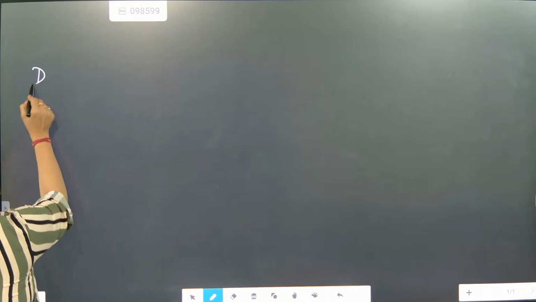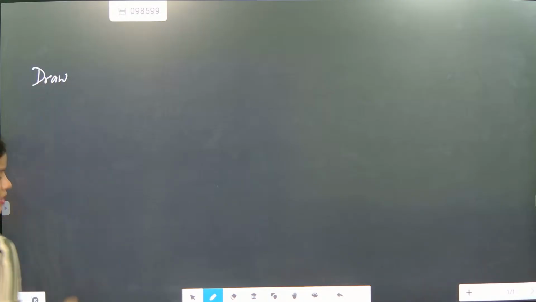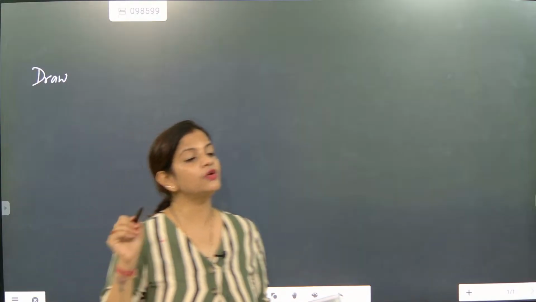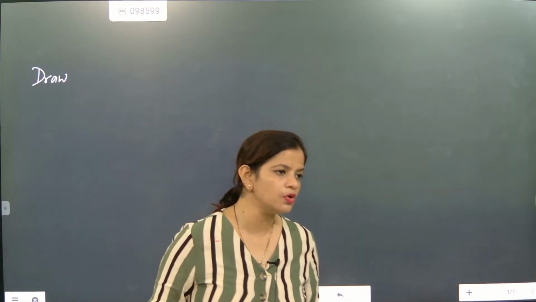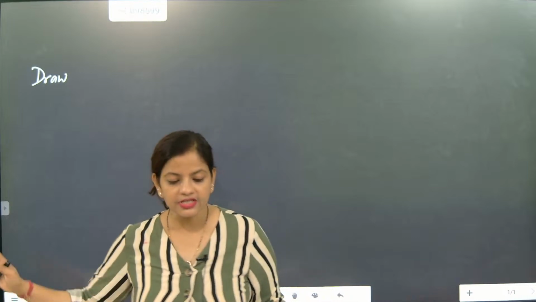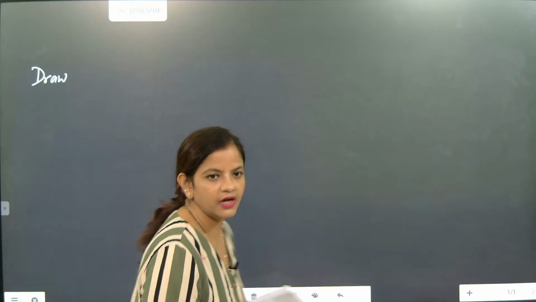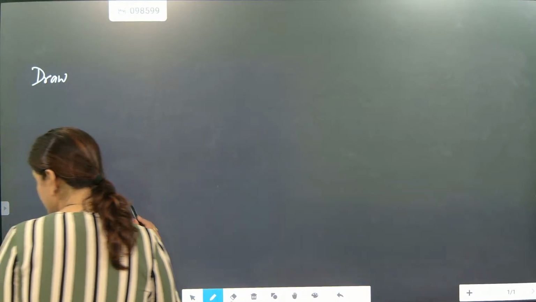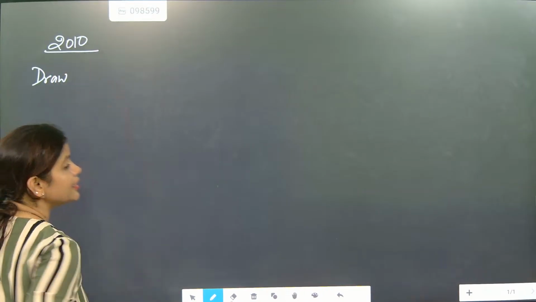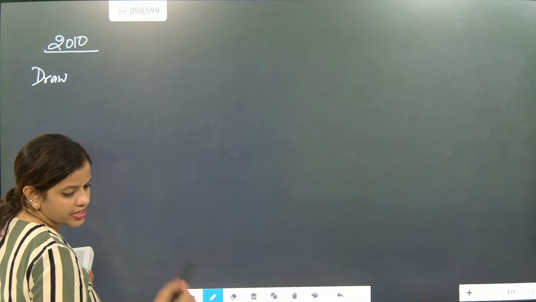See, the question is coming like this, so get ready. This is video number 1. This video is video number 1 for linear equations in two variables. Like 5 to 6 videos we will make and keep the important questions of the entire chapter. Understood? So now look here. This is the next question that came in 2010. So graph is still in your portion, so they may give you a graph to draw.